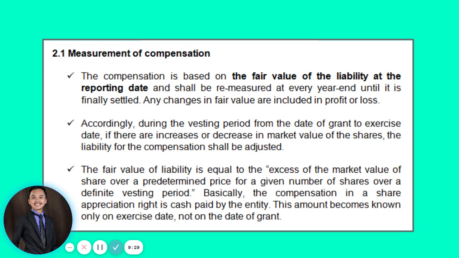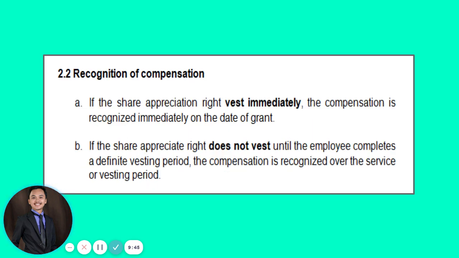And take note, guys, that the fair value of liability will change every year, or there's a tendency that there will be changes of that fair value at year end. So therefore, you will also adjust that accordingly in your profit or loss or income statement. Now, let's proceed with the second accounting issue as to the recognition of compensation: the timing, or the when. When are we going to recognize compensation expense?